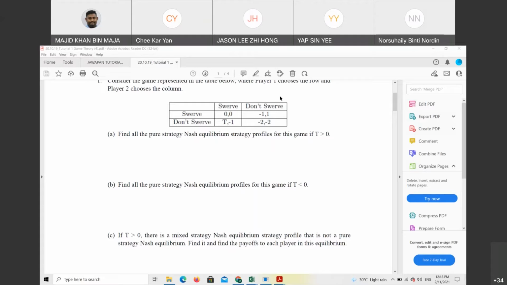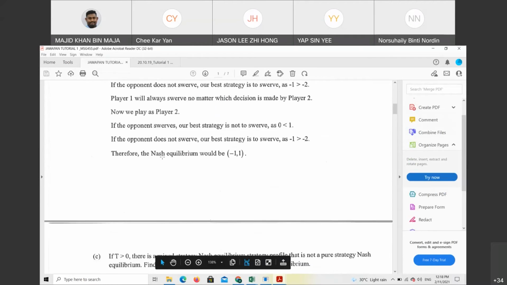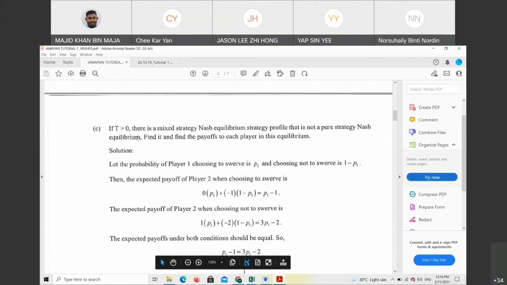Lepas tu kira guna column punya numbers. Okay, macam mana nak guna column punya numbers, adik? For example, kita ada P, betul tak? Okay, tak apa. Kamu bersama-sama saya, kita solve this one. First of all, we need to choose P and 1 minus P, and another one, Q and 1 minus Q, betul tak?